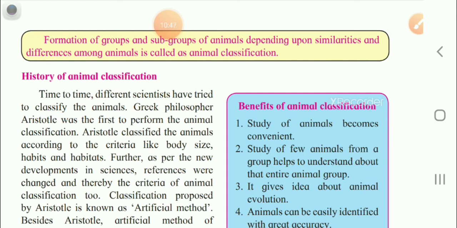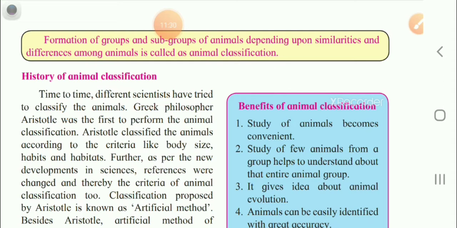So, for example, in your class, all the students are more or less the same age, and they all have two eyes, two ears, hair, one nose, everything is similar. But still everybody has some peculiar characteristic, and due to that peculiar characteristic you come to know that this individual student is this and that individual student is that, and according to name you come to recognize.